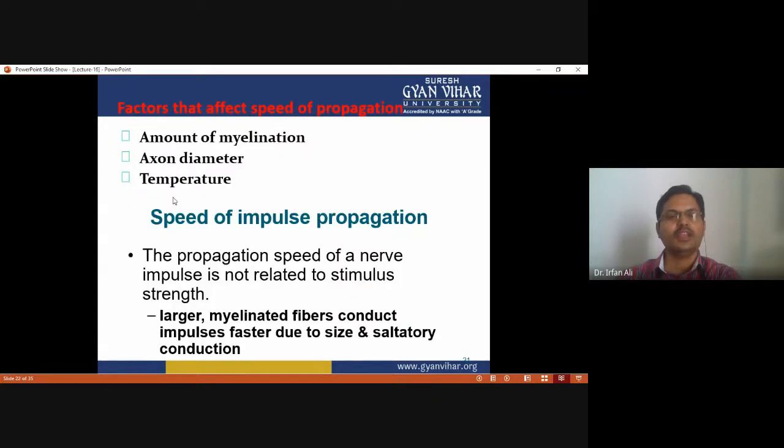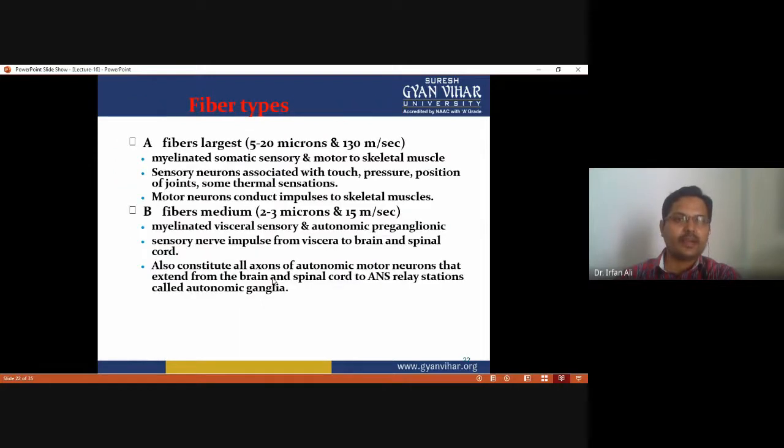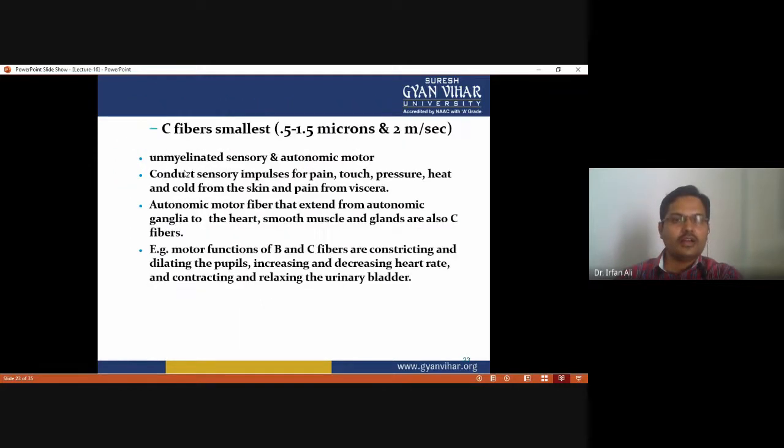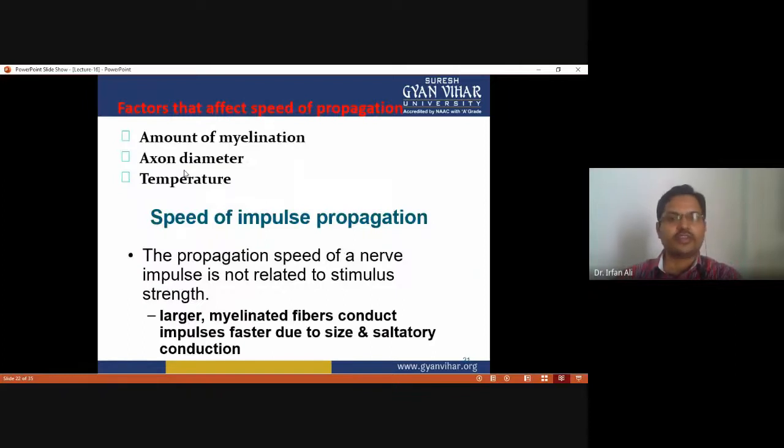There are certain factors that also affect the speed of propagation apart from myelination. Myelination, which we already discussed, affects the speed of nerve impulse conduction, while axon diameter also affects nerve impulse conduction, and temperature also affects it. The larger myelinated fibers conduct impulses faster due to their size and saltatory conduction.